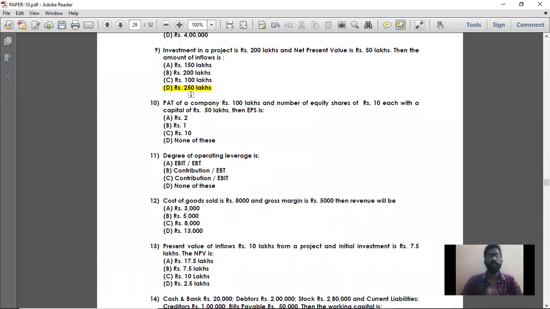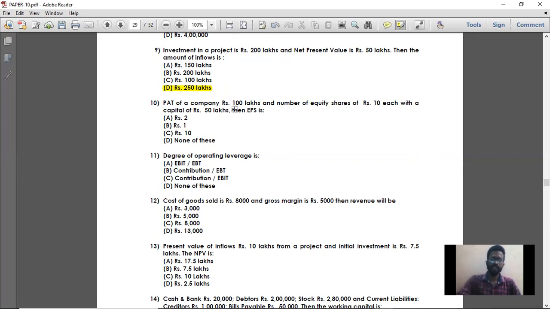Next, moving on to question number 10. PAT of a company is 100 lakhs. Okay, PAT is nothing but profit after tax of a company. That is after deducting taxes, what is your profit left over? 100 lakhs. Profit after taxes 100 lakhs. Number of equity shares of 10 each with a capital of 50 lakhs. See, 50 lakhs is the capital and equity shares are 10 rupees each. So 50 lakhs divided by 10, then how many equity shares? 5 lakh equity shares have been issued.